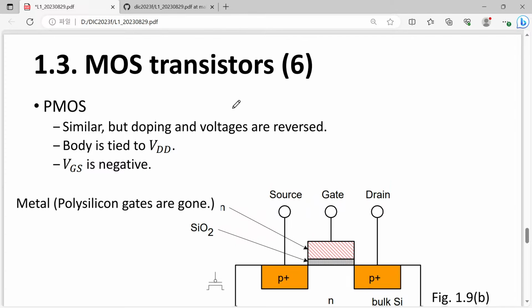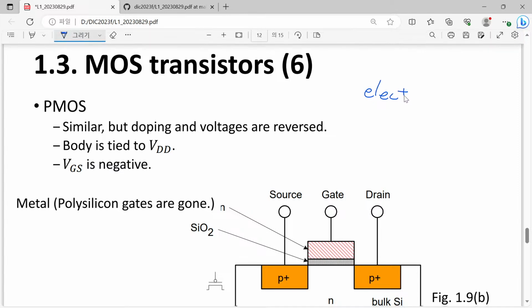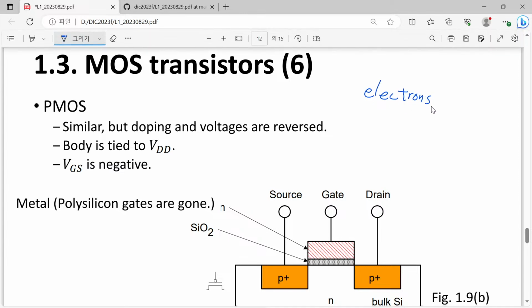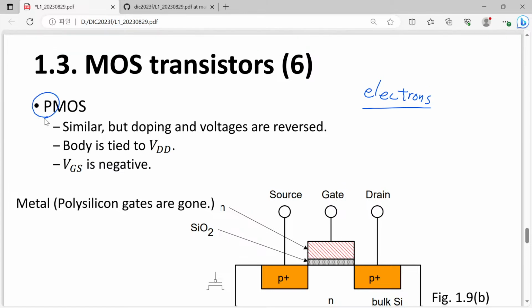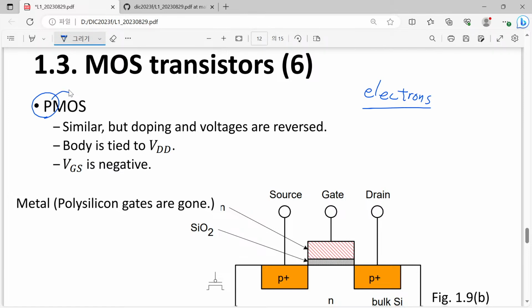Let me go to maybe the second final slide. Up to now, I have talked about N MOSFETs. I told you that there are electrons and the number of electrons is important. But here we have another device called P MOSFET. P here means positive, and in N MOSFET, the N represents negative.